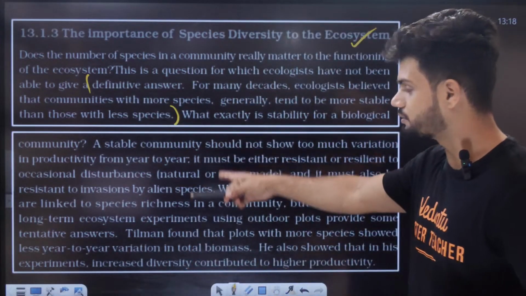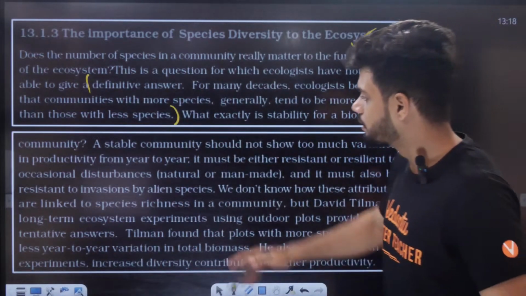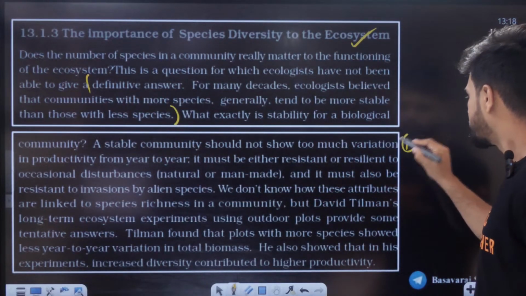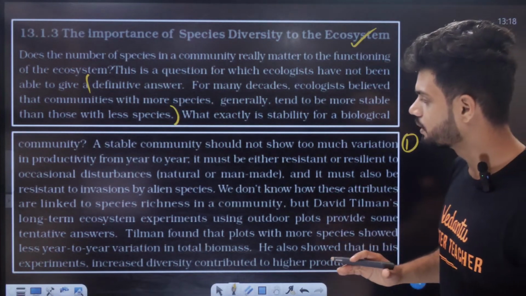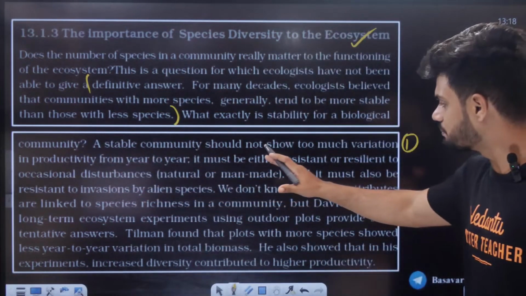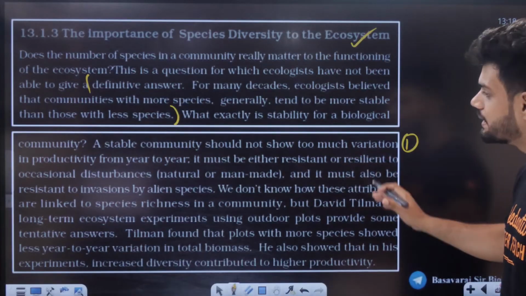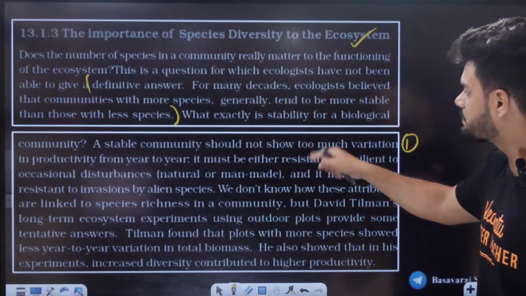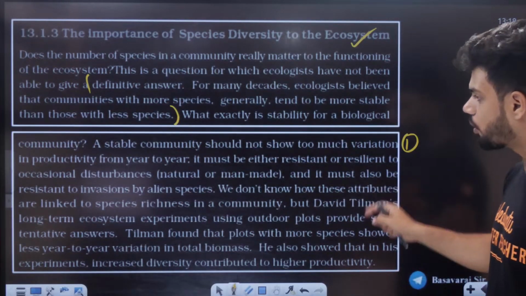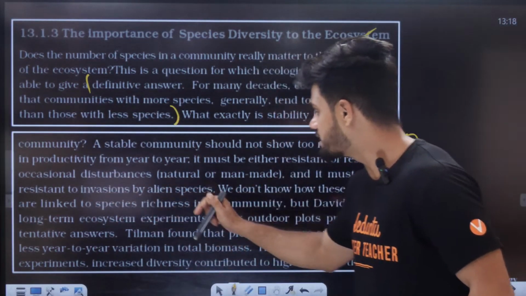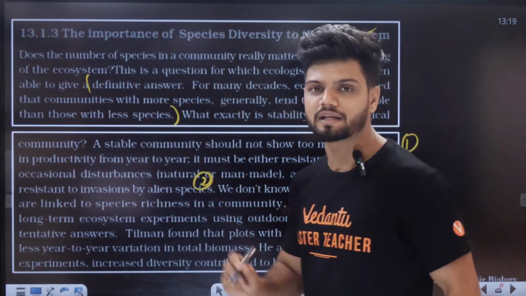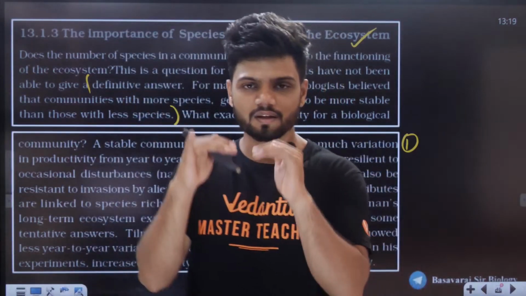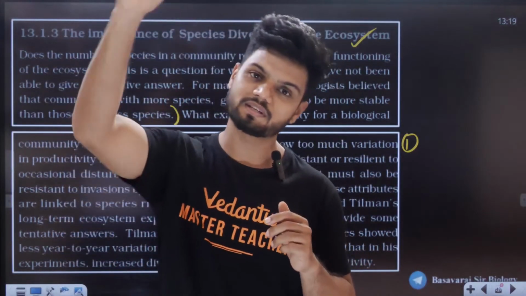One more scientist coming up. A stable community should not show too much variation in productivity from year to year. It must either resist or be resilient to occasional disturbances. That is what stability means here. It must also be resistant to invasion by alien species. Basically, you should know karate. If they punch you, send them back. The ecosystem should be like that: whatever alien is coming, punch them and send them back.